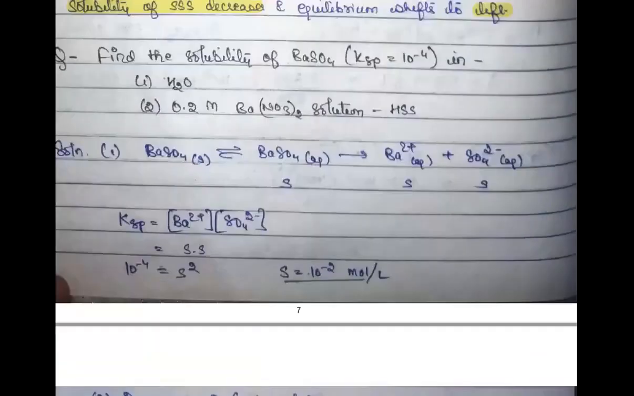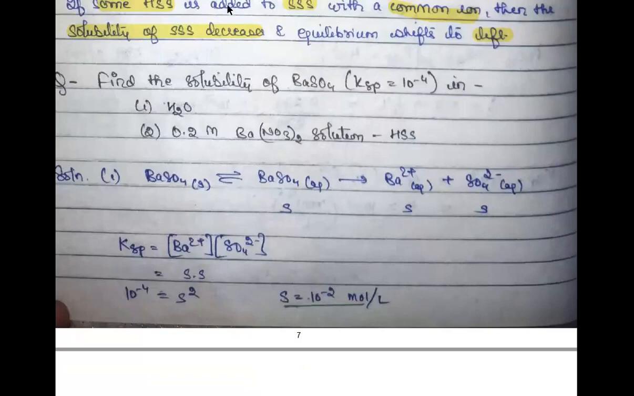Okay, so now here we have another question based on this. Find the solubility of barium sulfate. KSP has been given to you. First of all, you have to see this in water and then with the common ion. So here you have been given another solution of barium nitrate. Definitely we know, without even doing calculation, in which case common ion effect will take place, tell me, in the first or second? Second. In the second one, of course, because we have a common ion.